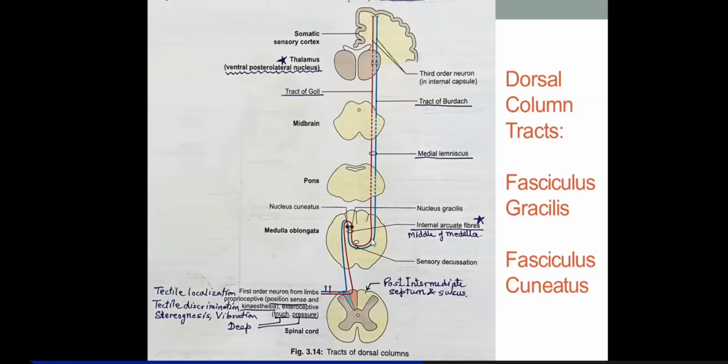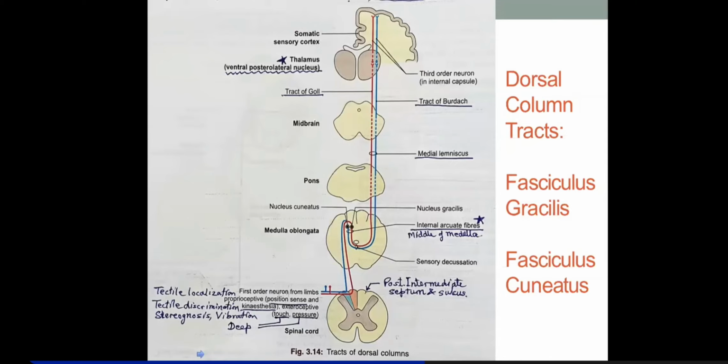Then from the opposite side, they will ascend up. Remember, again, you're getting this term, medial lemniscus. So these fibers will ascend through medial lemniscus, and what else was passing through medial lemniscus was anterior spinothalamic tract.